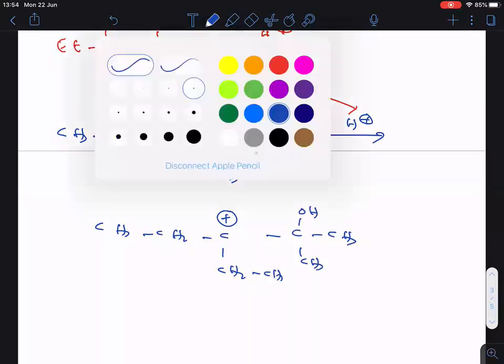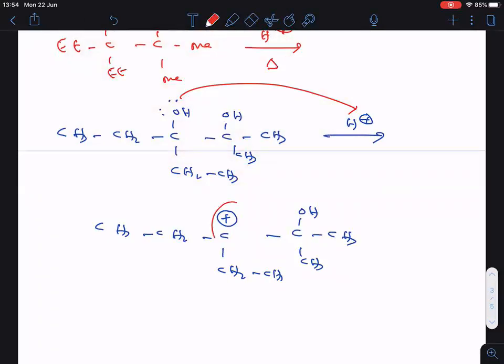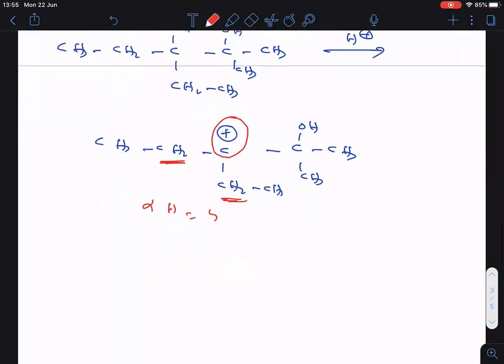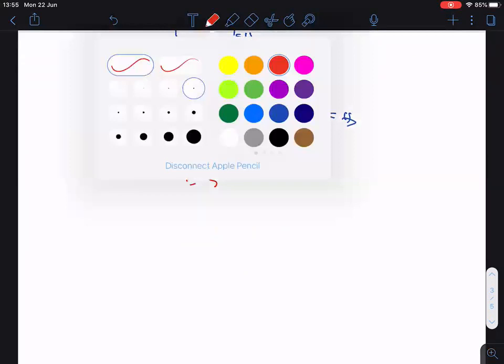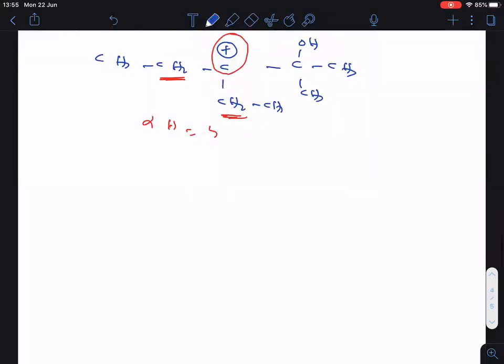Now tell me, with respect to the carbocation, how many alpha hydrogens are there? Here two. How many alpha hydrogens are there? 4. Clear? 4 alpha hydrogens here. Now we will do protonation from the methyl bonded carbon. So this ethyl as it is I'm writing here C OH, then here CH3. Now we will do the protonation from this one.